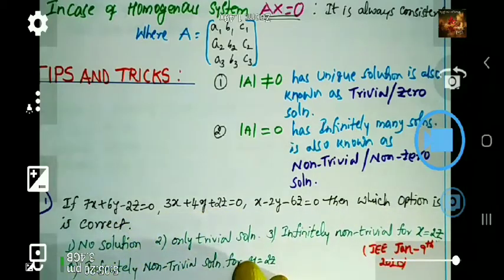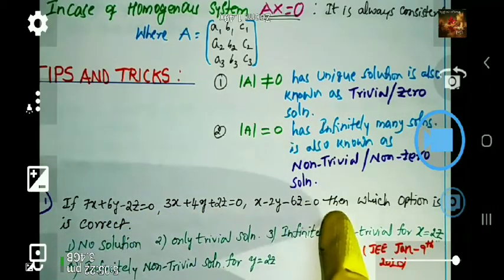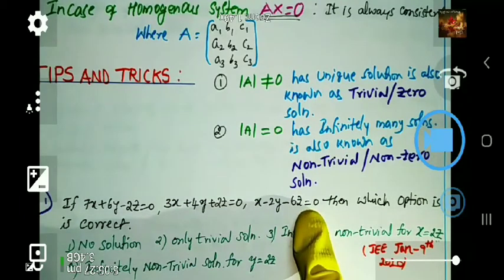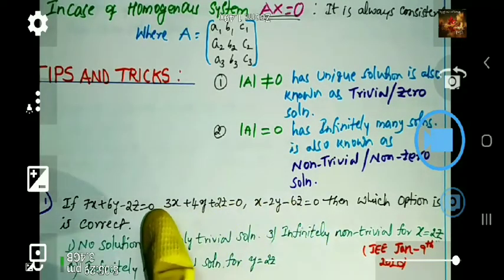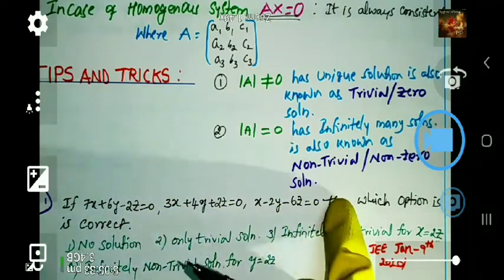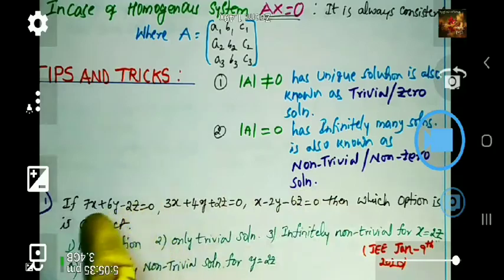Three equations are given. Can you recognize what system this is? Yes, this is clearly a homogeneous system because the constants are zeros.